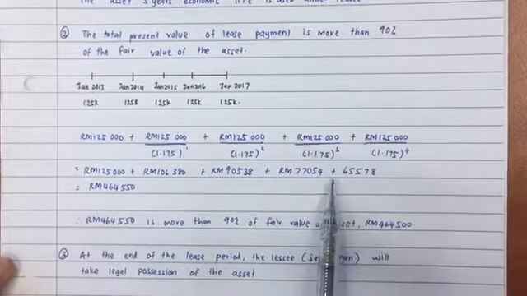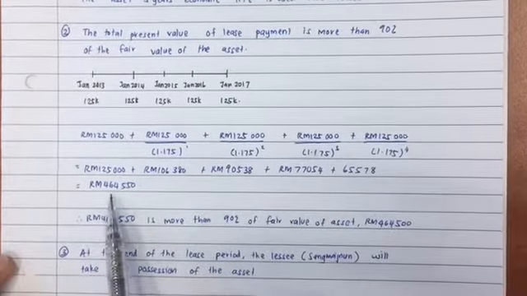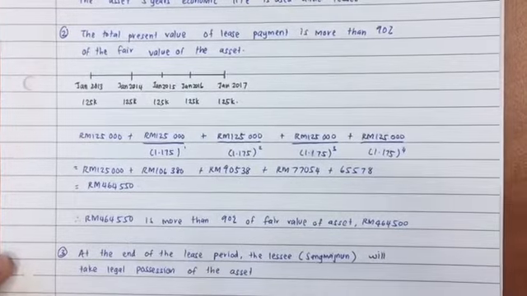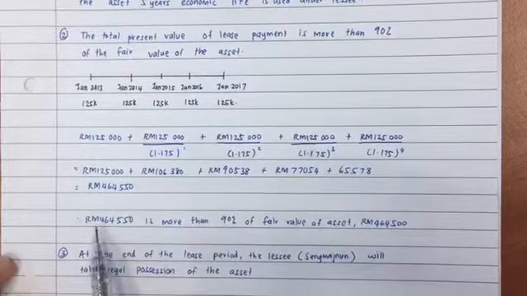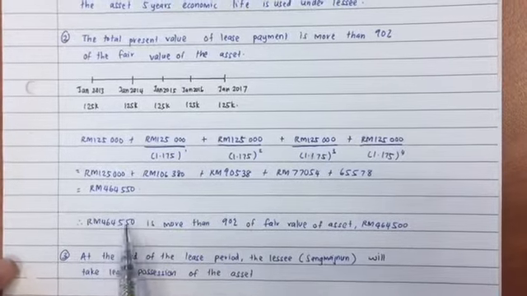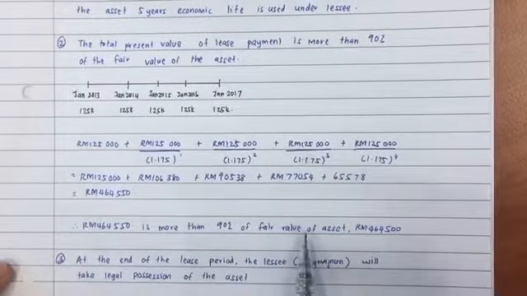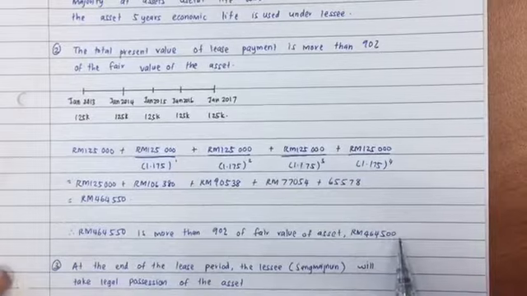So the total present value is RM 464,550. The conclusion is 464,550 is more than 90% of the fair value of the asset, which is 464,500.